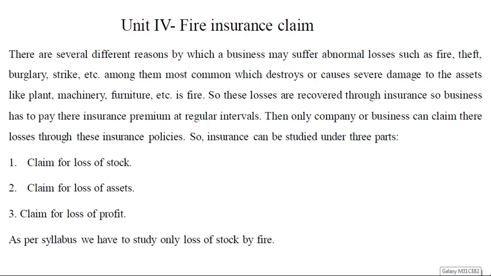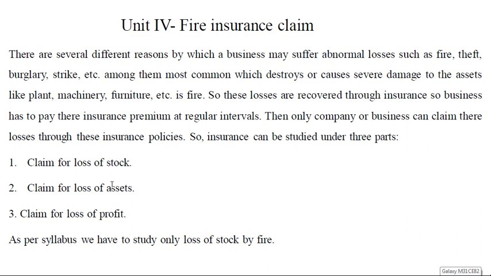Okay, so here I have mentioned three: claim for loss of stock, claim for loss of assets, and claim for loss of profit. Here you have to undertake only one. We have to study here only one, that is claim for loss of stock. We did not study about the loss of assets and loss of profit. As per the syllabus, we have to study only loss of stock by fire. Now how to calculate those losses?